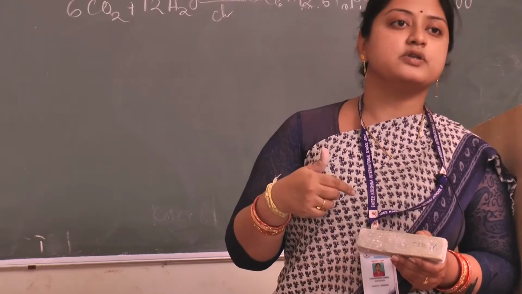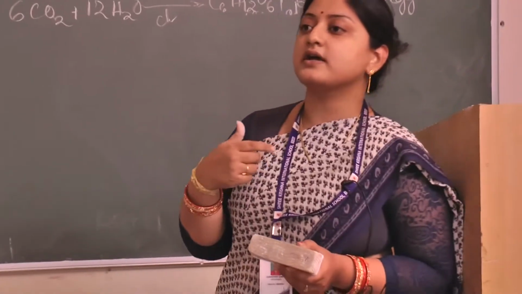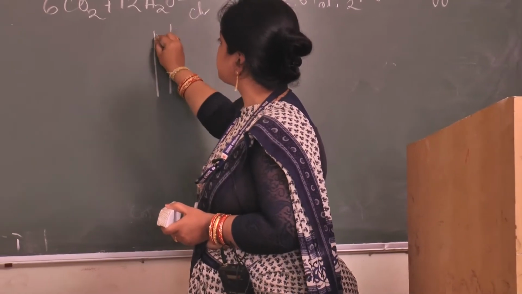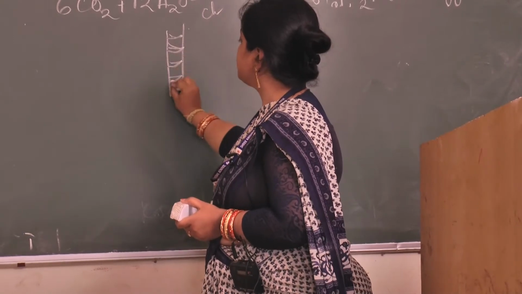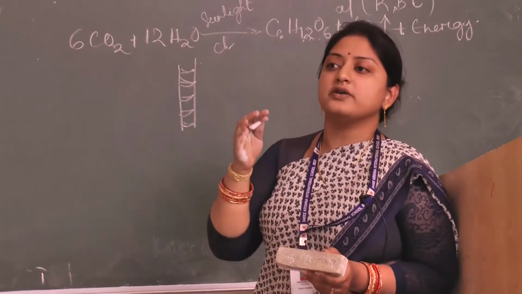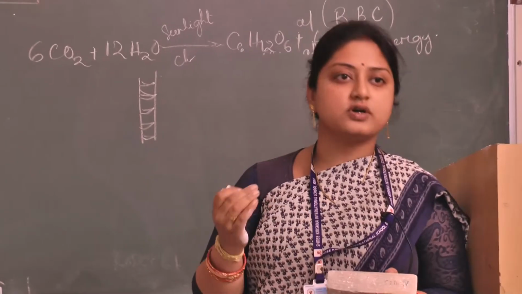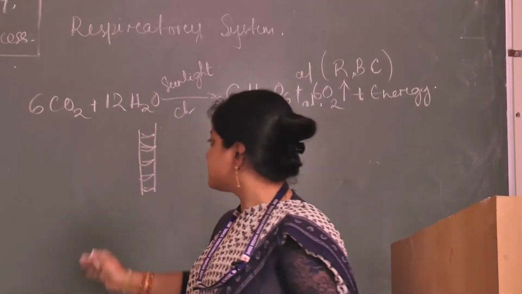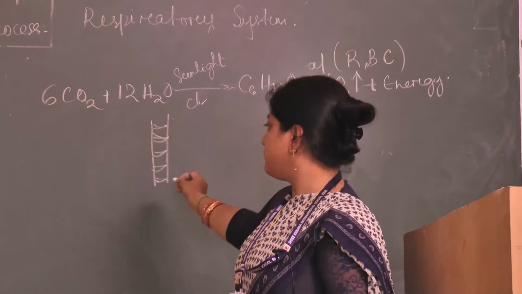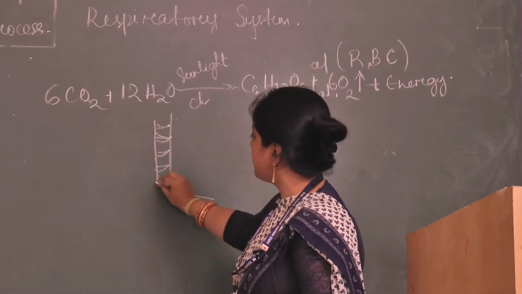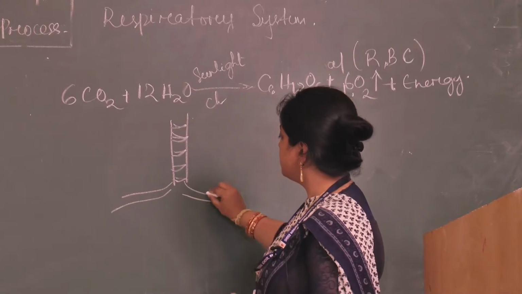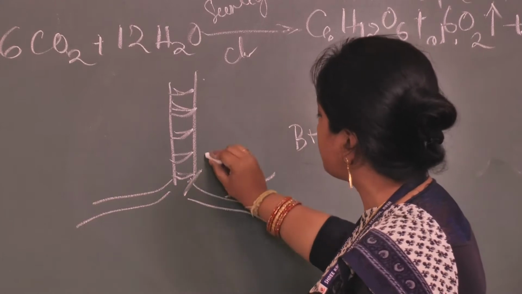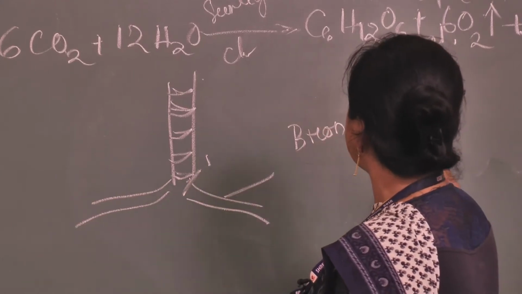Then the air enters the tracheal space. See, this is the trachea. It is made up of cartilaginous tissue, and it also has a mucosal surface, so the dust particles or microbes remain stuck to the trachea. Now the pure air will move through the bronchi. This is known as the bronchus, and these are known as bronchioles.